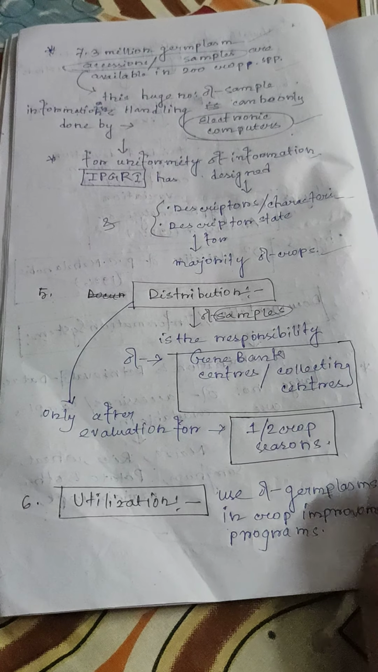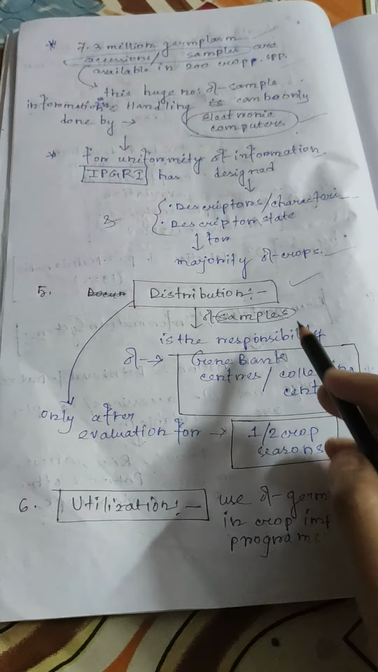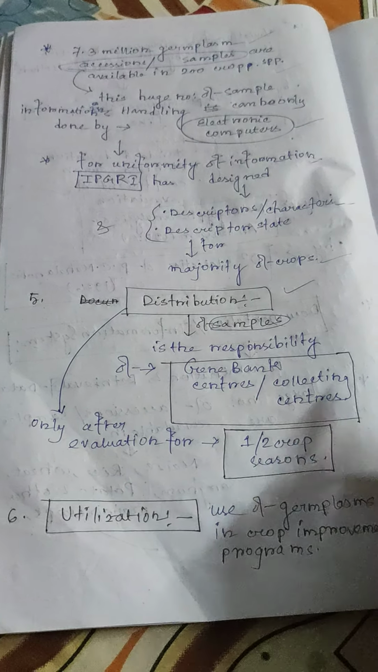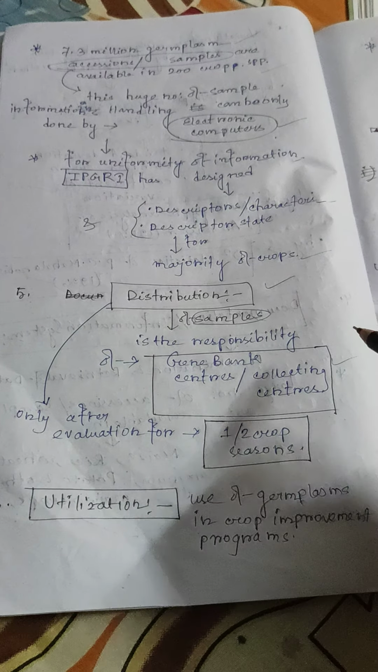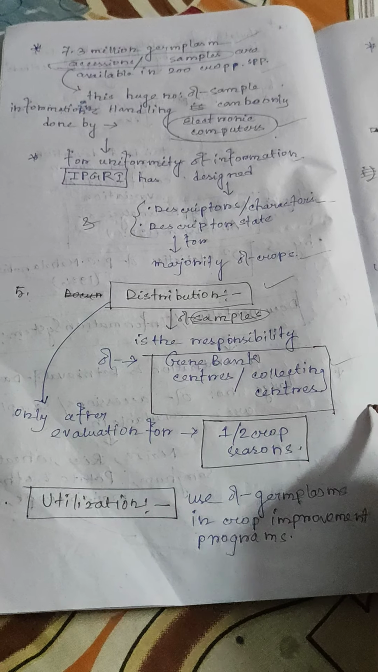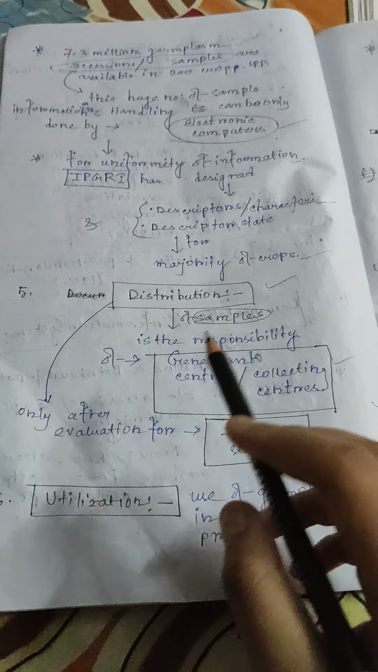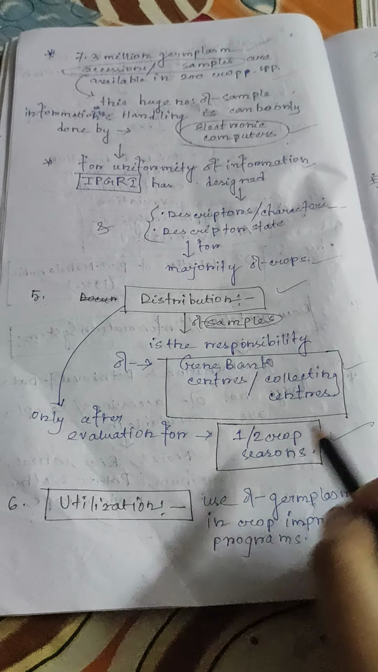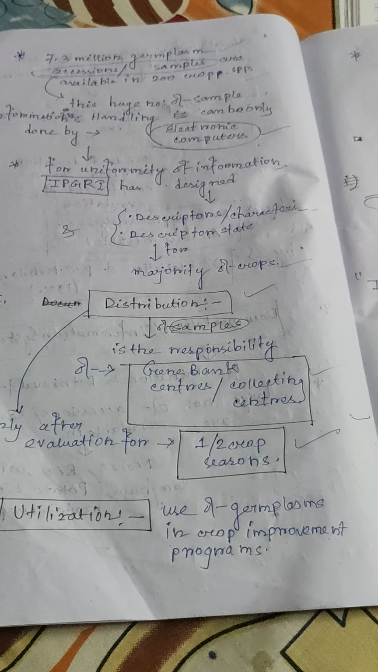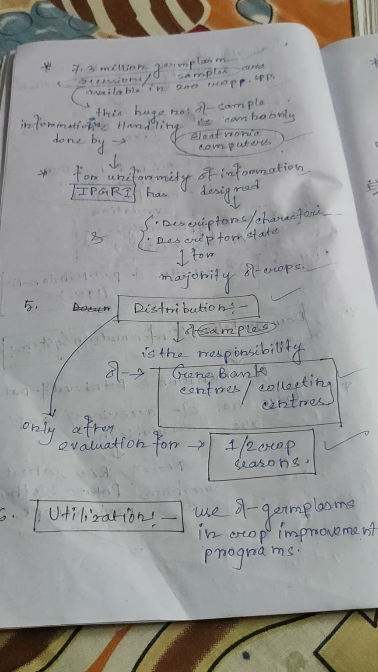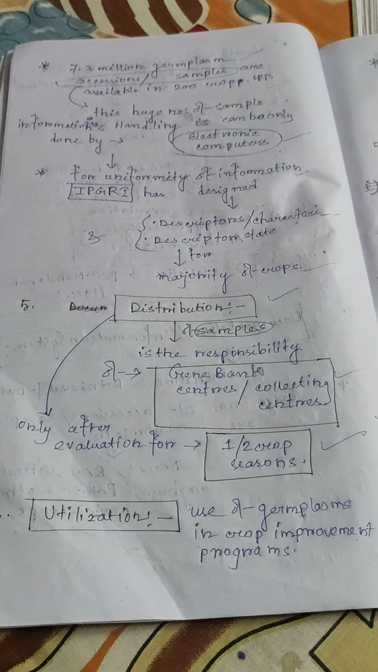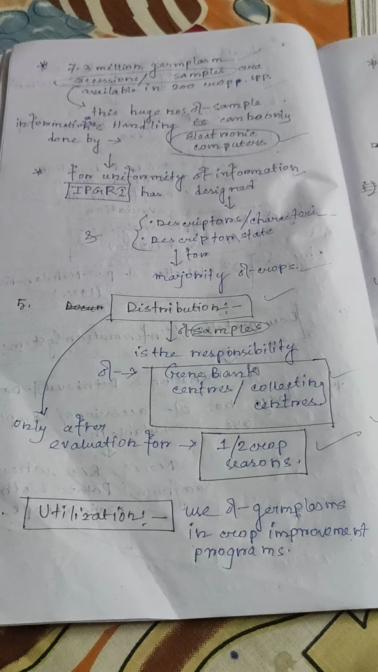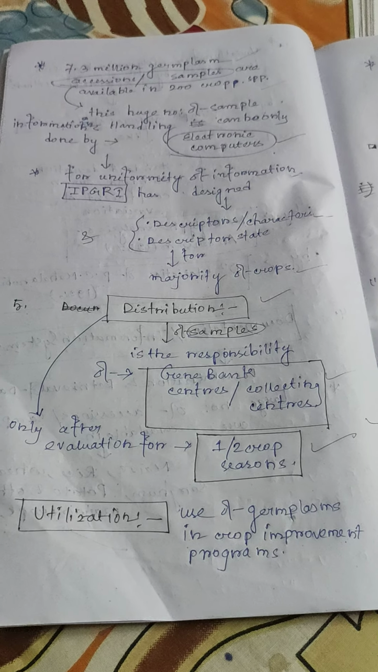The fifth type of activity under germplasm is distribution. Distribution of samples or accessions is the responsibility of gene bank centers or collecting centers. Distribution is done only after the evaluation of one or two crop seasons.